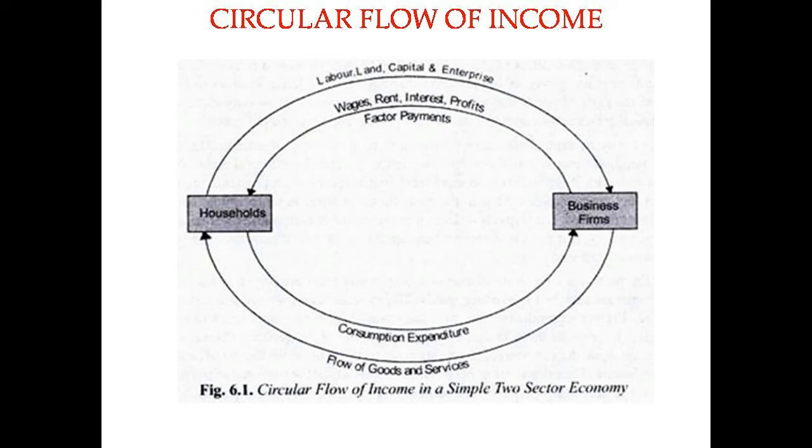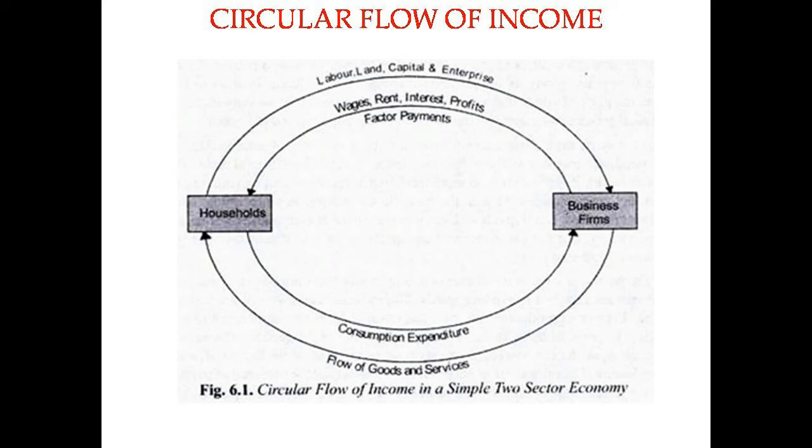Have a look at the diagram. You can see that households, families, provide factor services to firms. What are factor services? Land, labor, capital, organization. Land is provided by households.